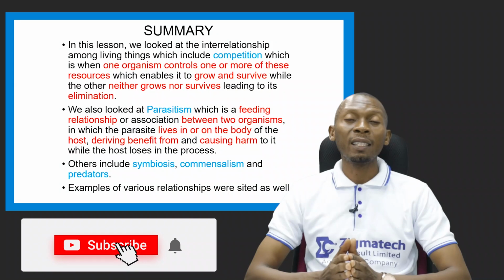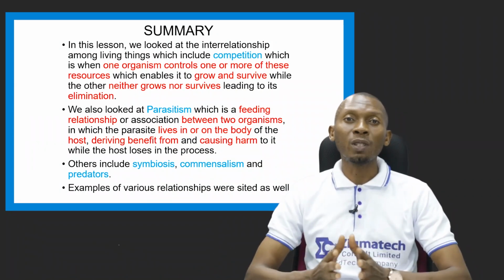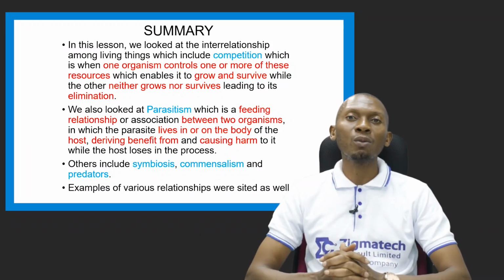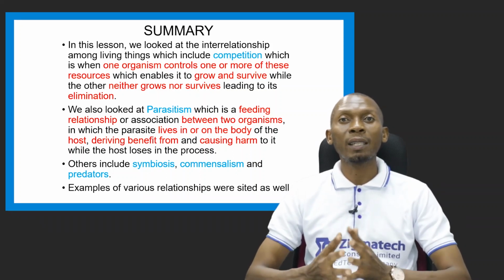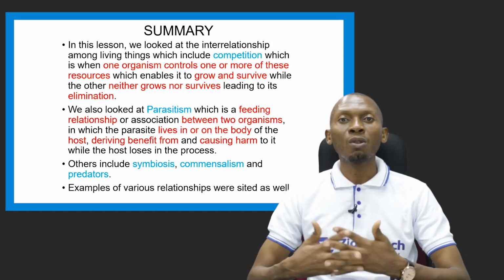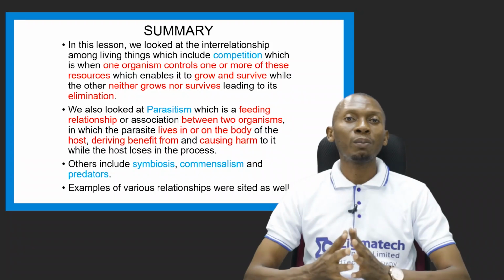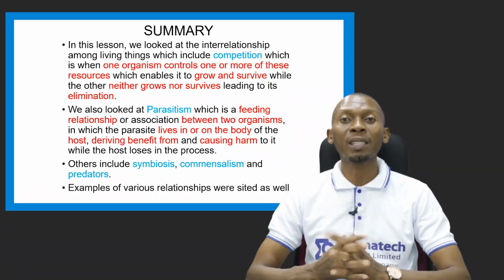If it lives in, it is an endoparasite. If it's on the body, it is an exoparasite. It derives benefit from and also causes harm to the host, while the host loses in the process. We also looked at other types of interrelationship, which include symbiosis, commensalism, and predation. Examples of various relationships were also cited.